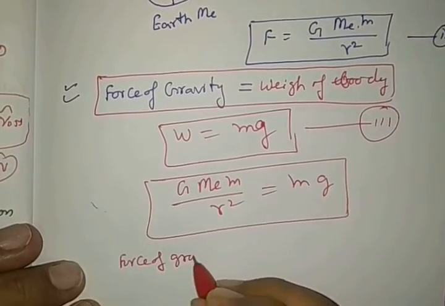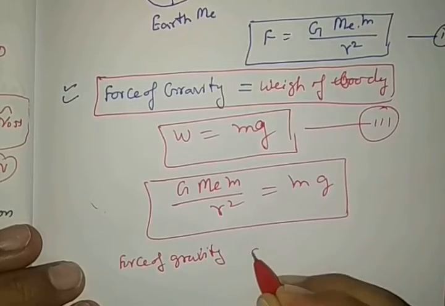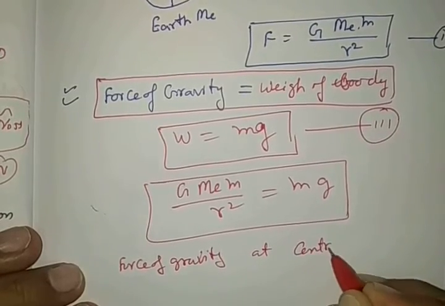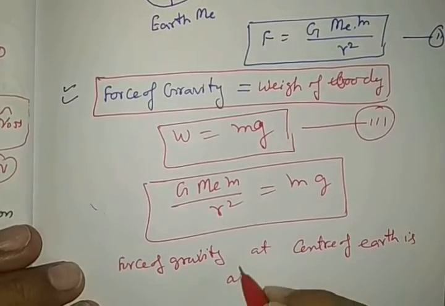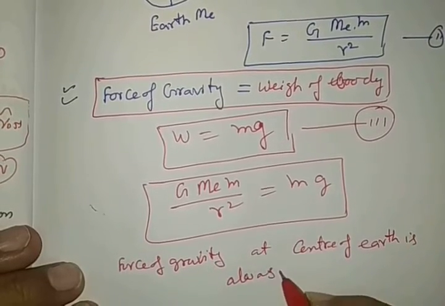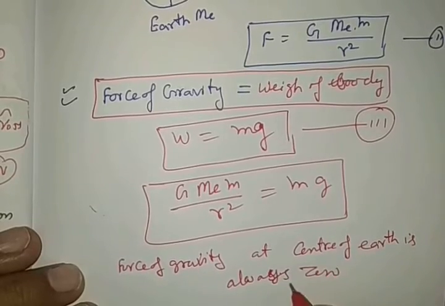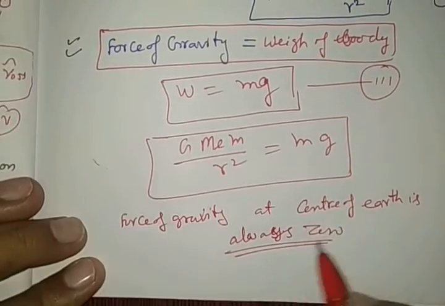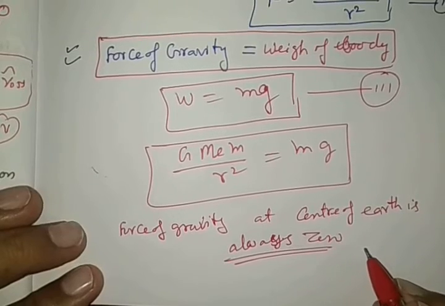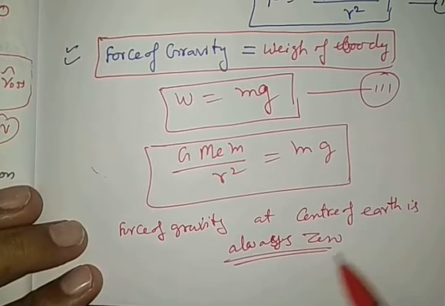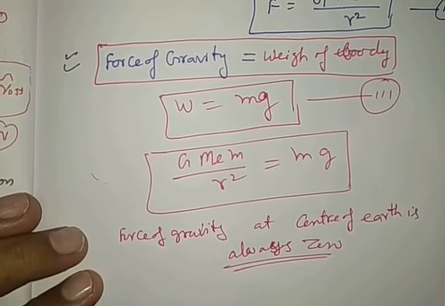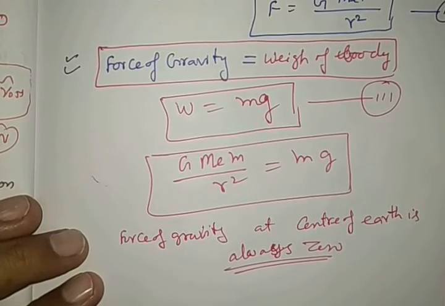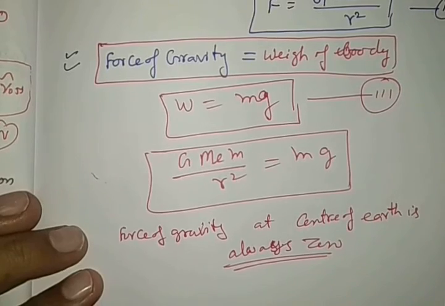Force of gravity at the center of Earth is always 0. We will prove this in the next lecture, how it is 0 at the center of Earth. So this is the difference between gravitation and gravity.